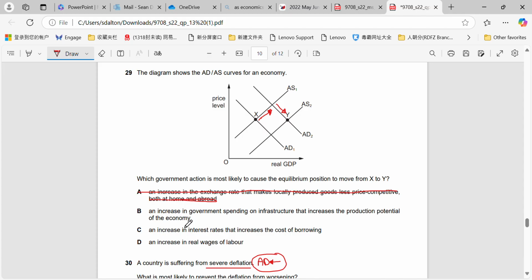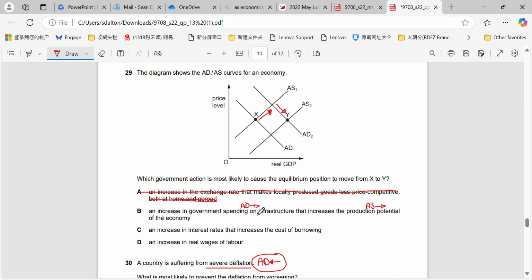Okay, so an increase in government spending on infrastructure that increases the productive potential, yeah? So increasing the productive potential, that's the part where AS is able to move to the right. So it's our potential economic growth, and the spending on the infrastructure would move aggregate demand to the right. So that's our policy that matches AD right, AS right.